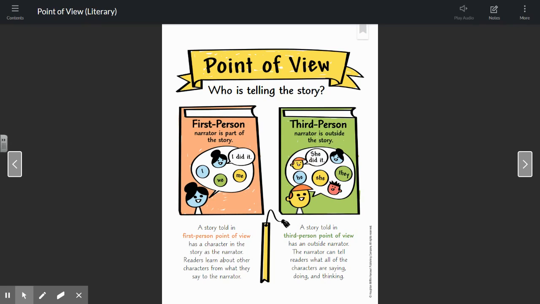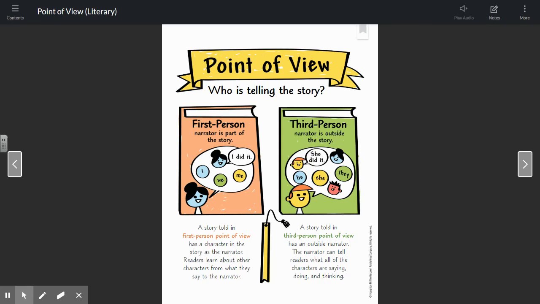In the third person point of view, you might see tip-off words like he, she, they, or people's names. So for example, in the book Harry Potter, if it was being told in third person point of view, I might see sentences such as, Harry walked into his classroom. Hermione was sitting there. She looked worried. She was feeling nervous about the test they were about to take.